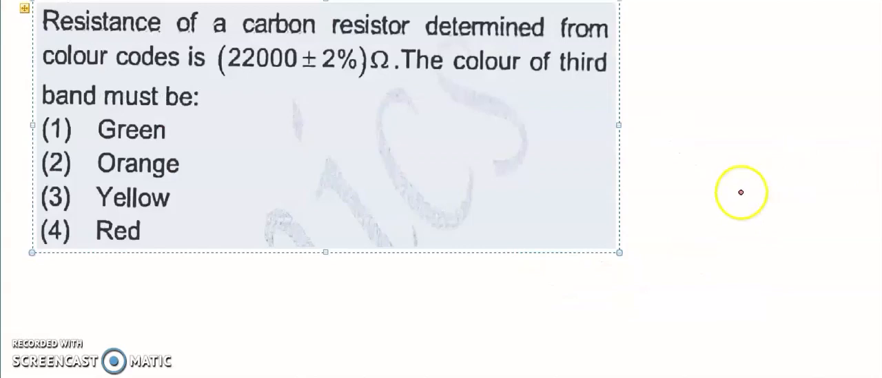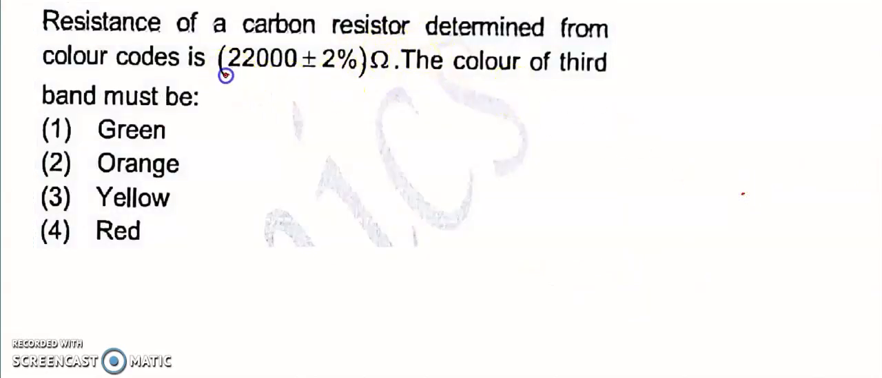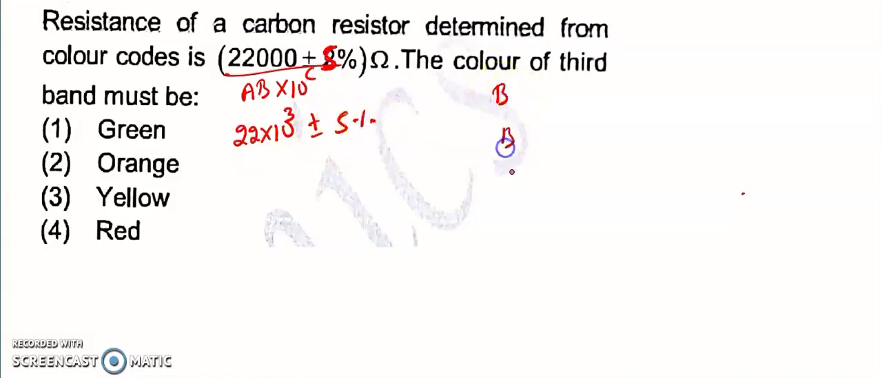Look at question 29. The resistance value is given. Let's take the order. The first format is AB into 10 to the power of C format, that is 22 into 10 to the power of 3, plus or minus 5%. They have asked which color that is. So what is the formula? BB ROY Great Britain Very Good Wife, that is 10 to the power of 0, 10 to the power of 1, 10 to the power of 2, 10 to the power of 3. So this is 10 to the power of 3.